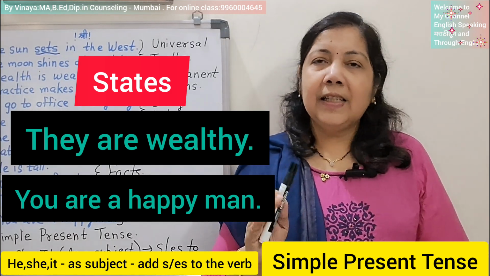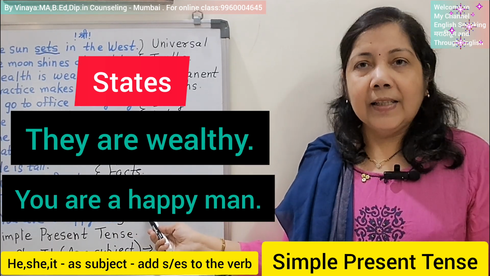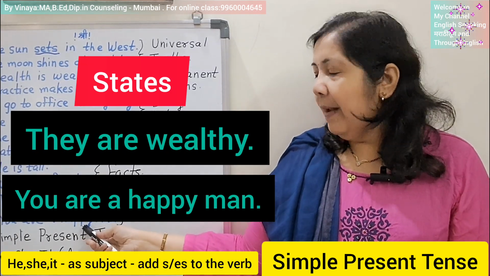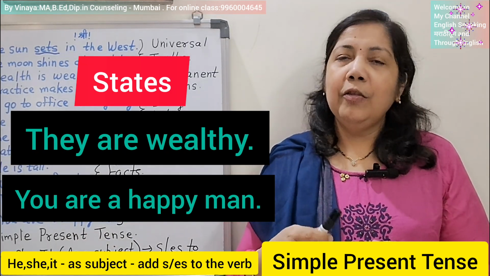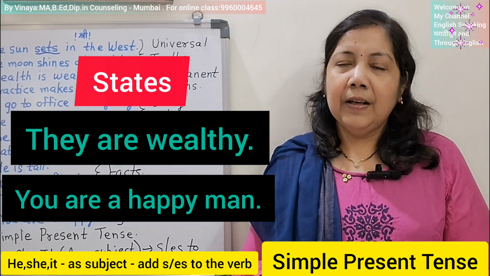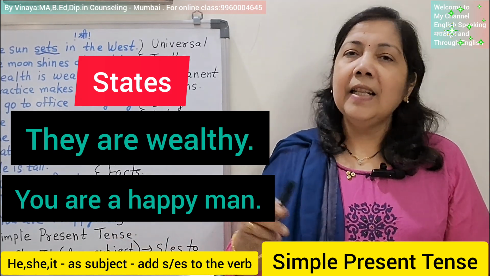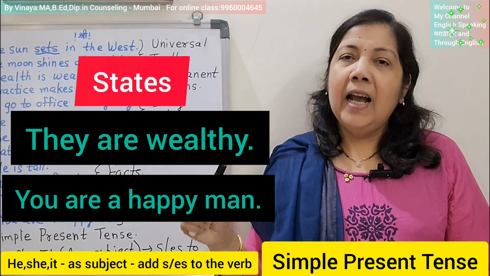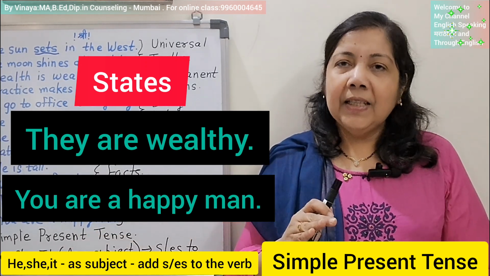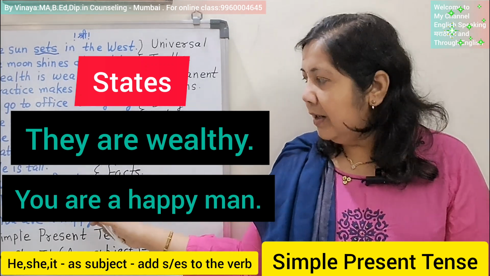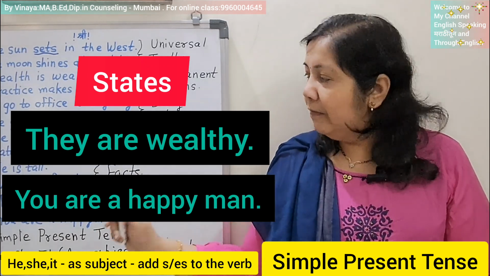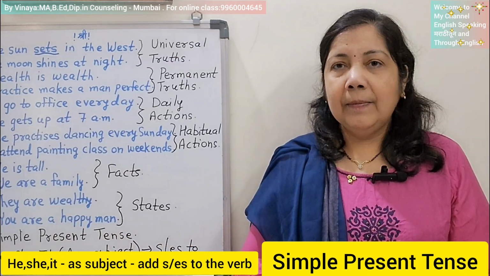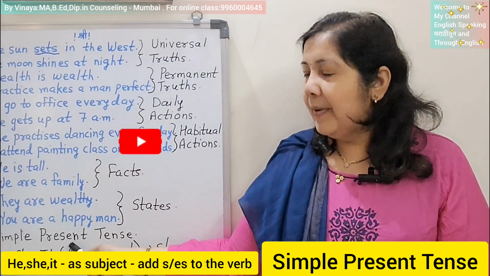And these two sentences tell us about states. They are wealthy, that's a state. You are a happy man, that's a state. So when you talk about some states in your life, then you are making the sentence in simple present tense. That means you are taking main verb V1 as the verb in that sentence. Am, is, are, forms of to be, are also here the main verbs in that sentence. So all these sentences are in simple present tense.